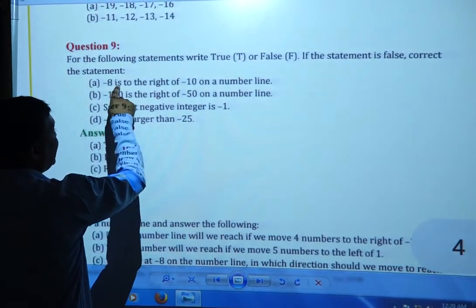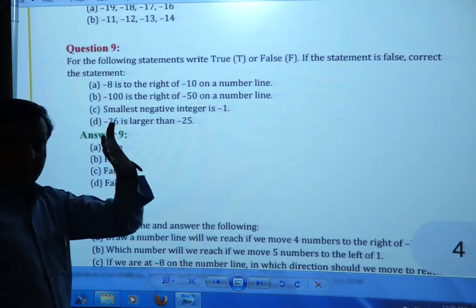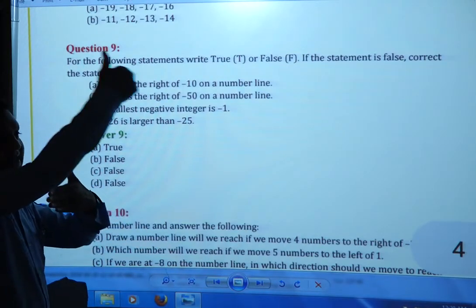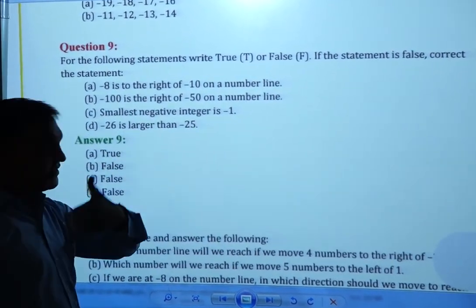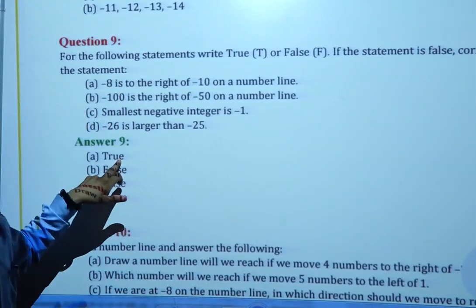Now, minus 8 is to the right of minus 10 on a number line. Minus 10 is on the left side, right? Minus 8 is to the right of minus 10. So is it true or false? It is true. So you have to write true.